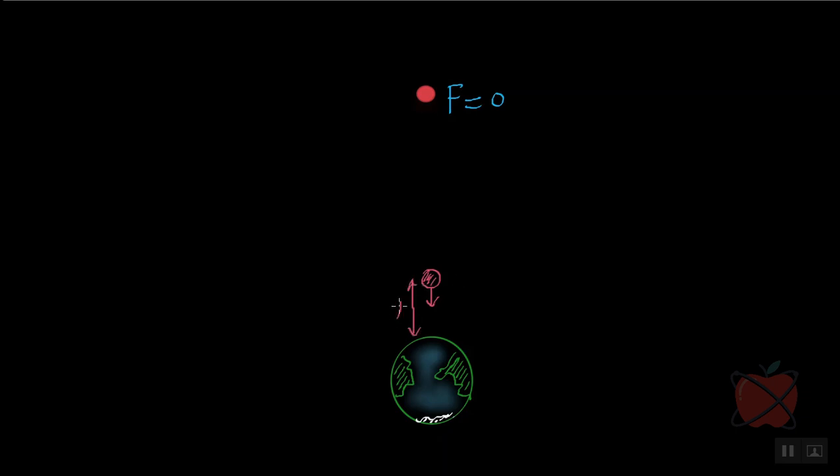Got it? So from here we understand that if this body is, let's say, near enough, somewhere here, then will this body be able to fall onto the Earth? Yes, it can. Why? Because the distance from the body to the center of the Earth is quite small. So R here is quite small. And again, from this equation, since F is inversely proportional to R squared, if R is small, then F will be large. And if F is large, then this body will be able to fall back down.